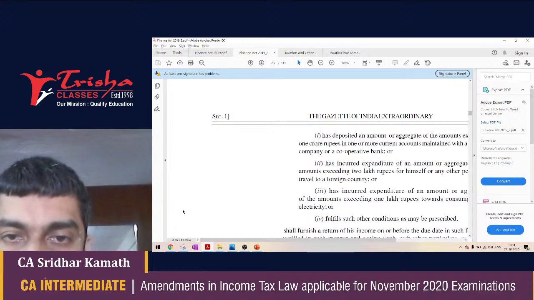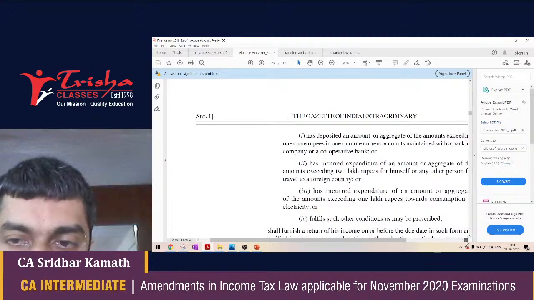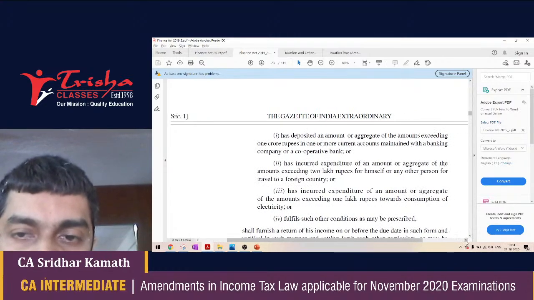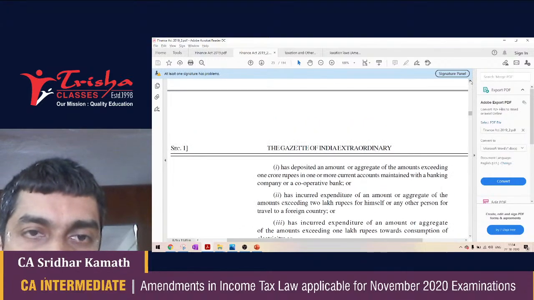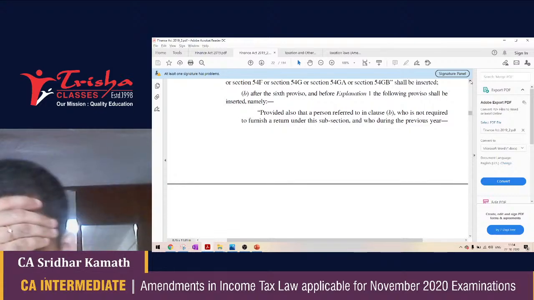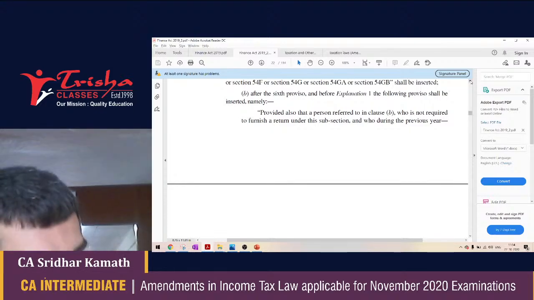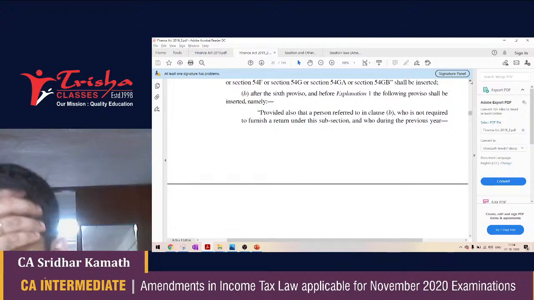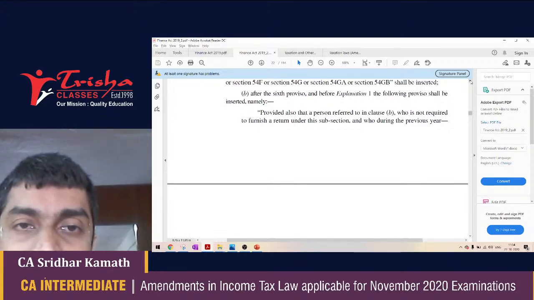Okay. Yes. There is one thing that I missed out. Under section 139, when should income tax returns be filed? The simplest instance is a case wherein your income crosses the basic exemption limit, the maximum amount not chargeable to tax, you have to file your income tax returns under section 139.